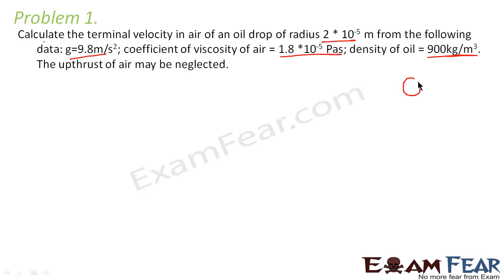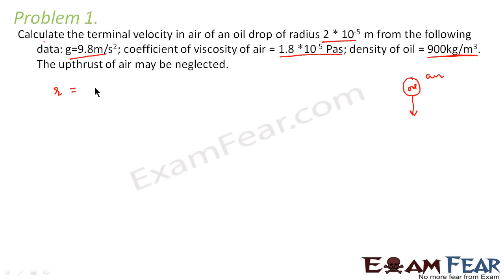So this is an oil drop which is falling in air. So this is air, and this oil drop is falling in this way. We have to calculate the value of terminal velocity.